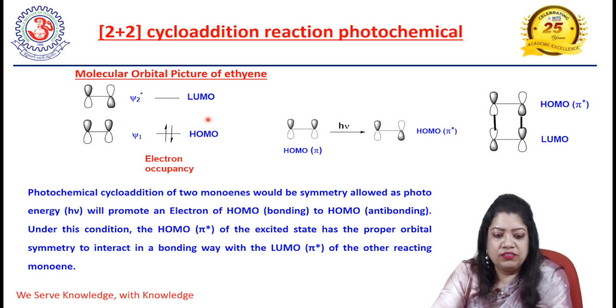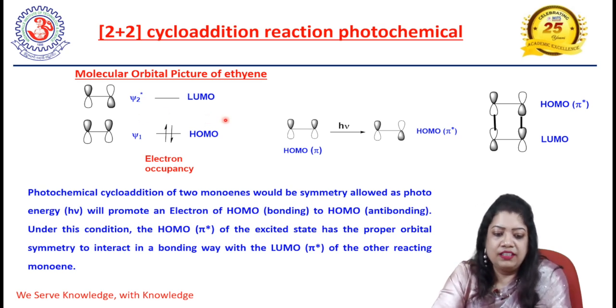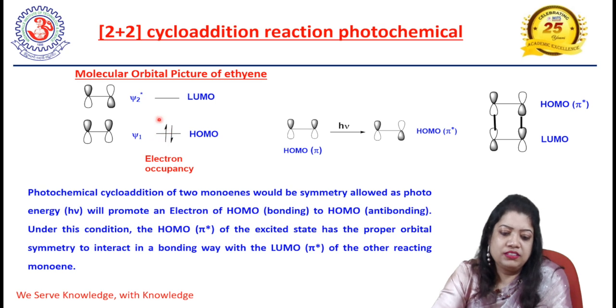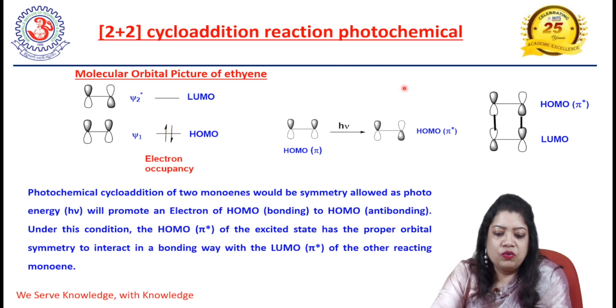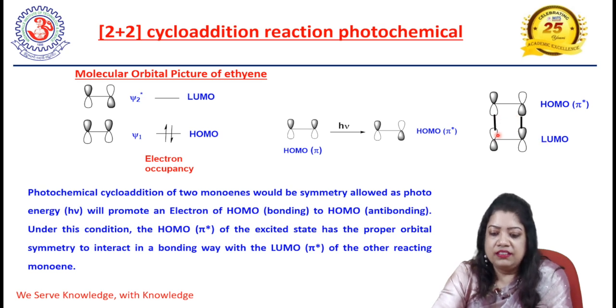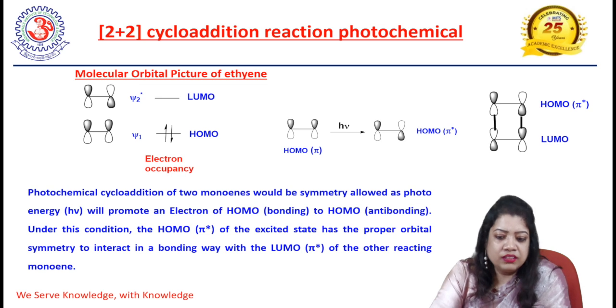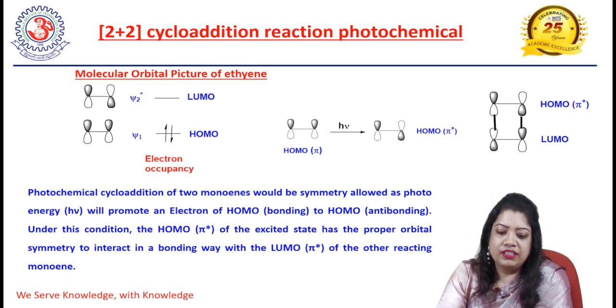So now what should be done? In these cases, we excite the molecule photochemically so that one electron from Psi1 will jump into the Psi2 star molecular orbital. So now the HOMO becomes HOMO pi star. Now the HOMO pi star of one ene system will react with the LUMO of the other ene system, and here we can see that we have proper orbital symmetry combination to overlap in supra-supra mode, and it will give rise to bonding interaction. So that is why 2 plus 2 cycloaddition reactions can be performed in photochemical mode only.